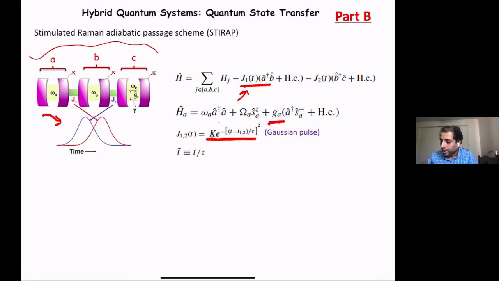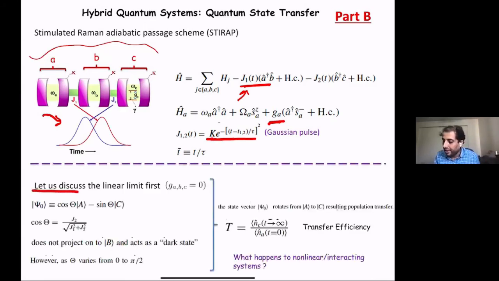Different setup, but somewhat familiar, right? So let us look at the completely non-interacting part, the linear limit, when G_ABC is 0. When G_ABC is 0, it is easy to check that this state here is basically a dark state. It does not project onto B.